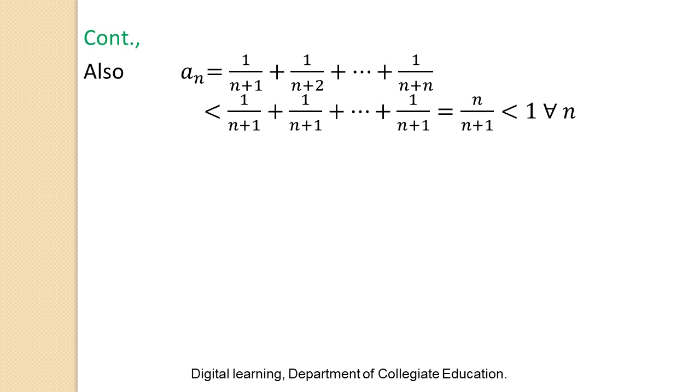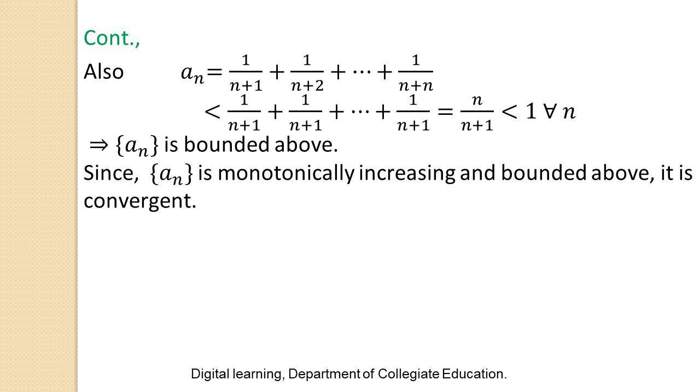Each term is less than or equal to 1 divided by n plus 1, so the sum is at most 1 divided by n plus 1 added n times, for the same reason, n plus 1 is less than n plus 2, so its reciprocal, the inequality changes. That gives n divided by n plus 1, which is always less than 1, since the numerator is less than the denominator for all n. That means the sequence an is less than 1, so it is bounded above.